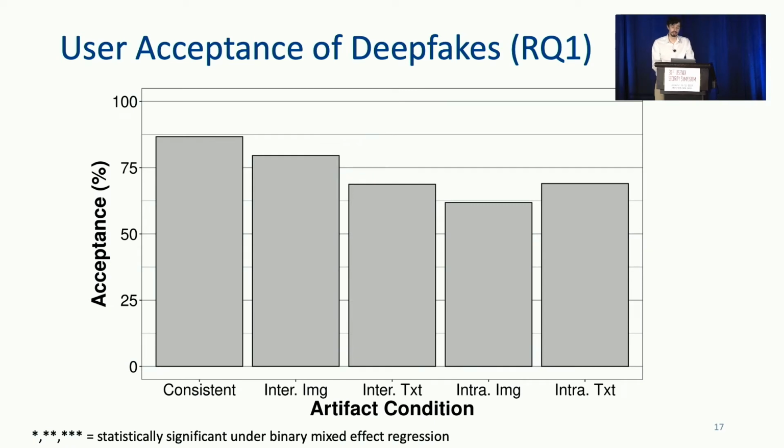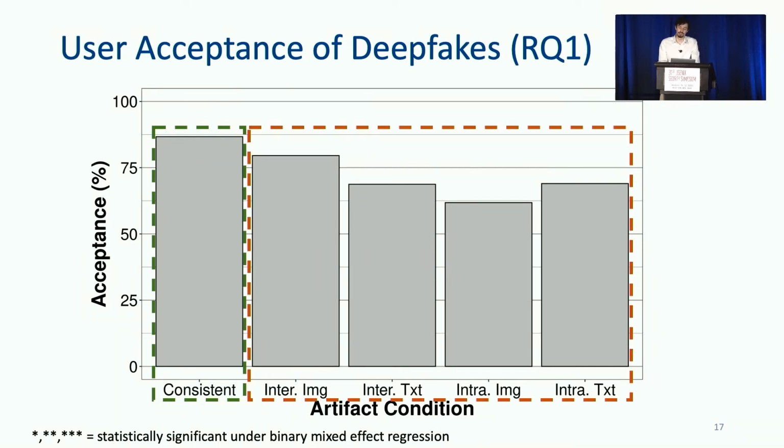We can largely summarize user behavior by plotting the acceptance rate on the y-axis by our controlled conditions on the x-axis, in this case, the deepfake artifact that's present in the perceived profile. We find that users largely accept connection requests from consistent profiles with a rate of 87%. But as we view the rates for other conditions, we find that rates vary from 80 to 62%.